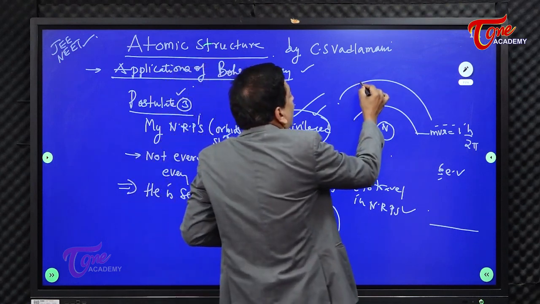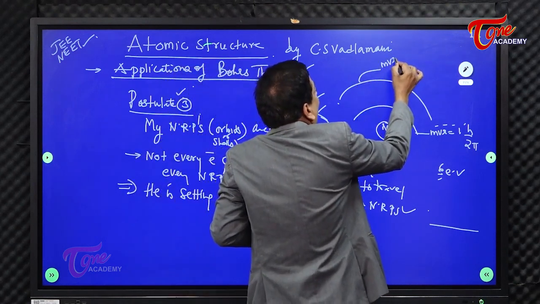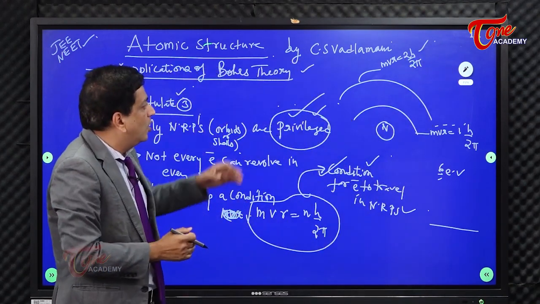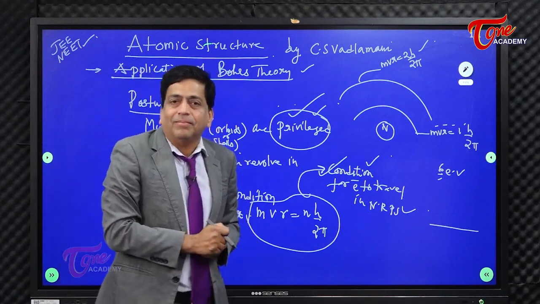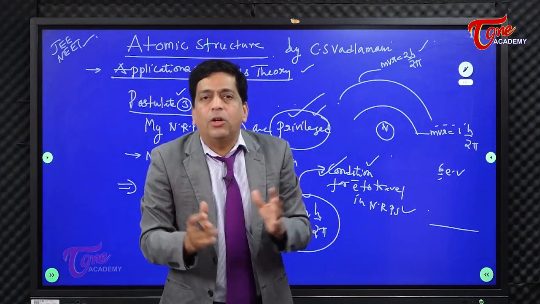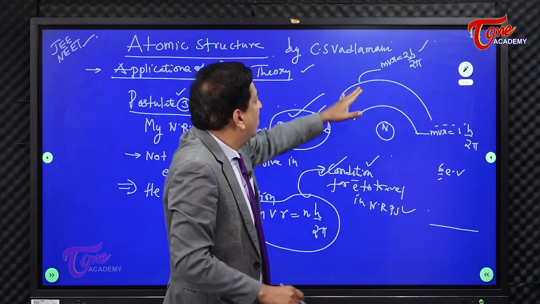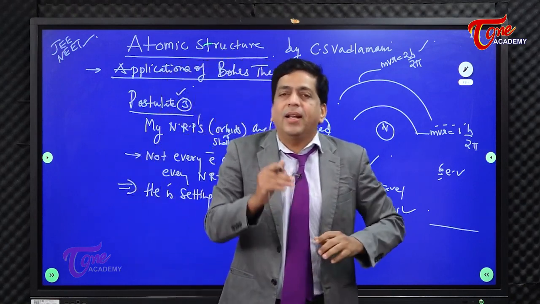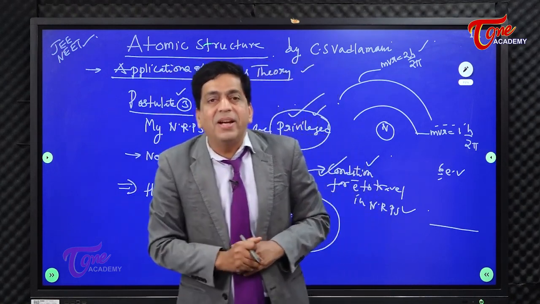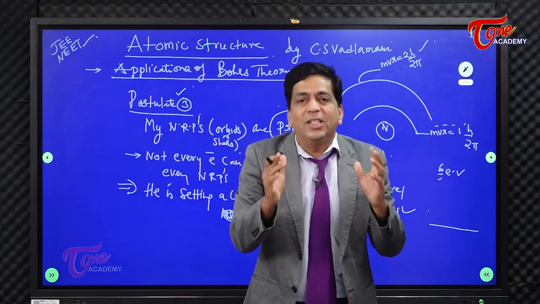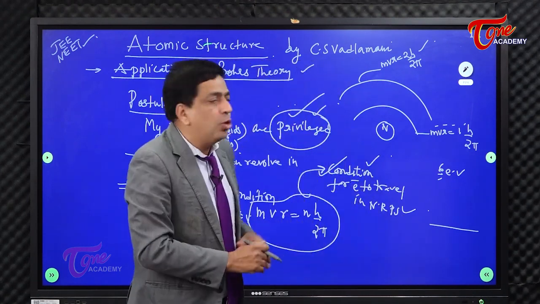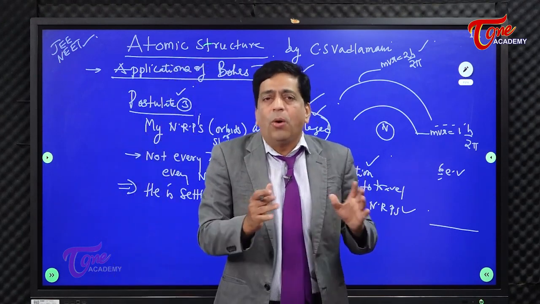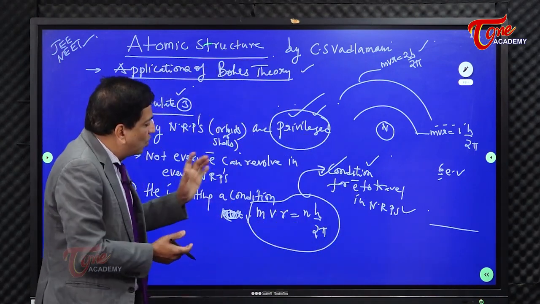And if this is the second orbit, then MVR is equal to 2h by 2 pi. You must understand this, right? So if anyone wants to travel in the second orbit, that condition must be met, that is, MVR is equal to 2h by 2 pi. And if anyone is not satisfying that condition, that electron is kicked out of the atom and stopped from entering into the constitution of the atom, says Bohr. You just cannot walk into everything.